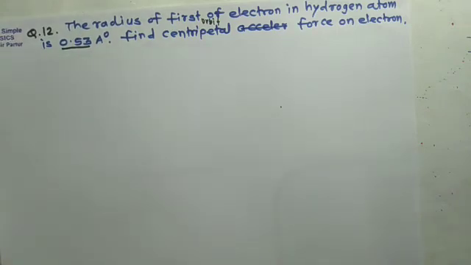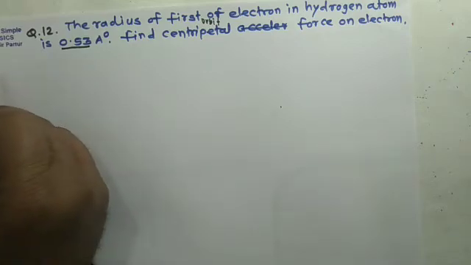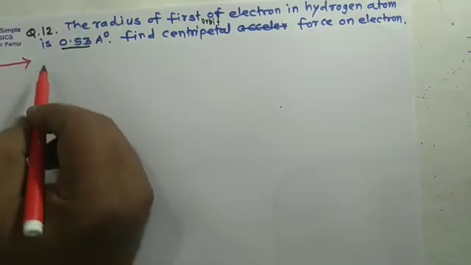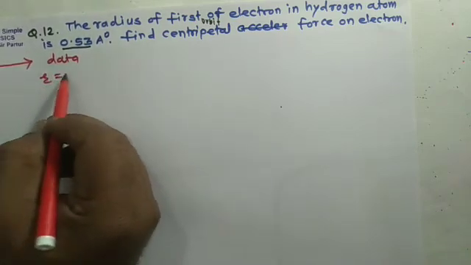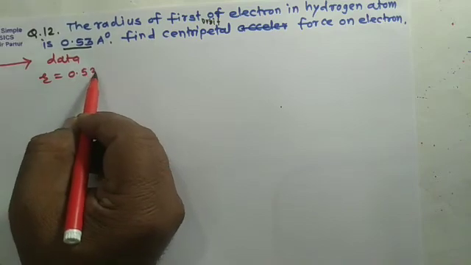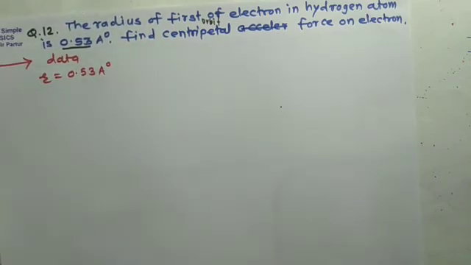Find the centripetal force on electron. So here we can write the data. In this data, radius is given, that radius will be 0.53 angstrom unit. So we can use the centripetal acceleration or centripetal force.